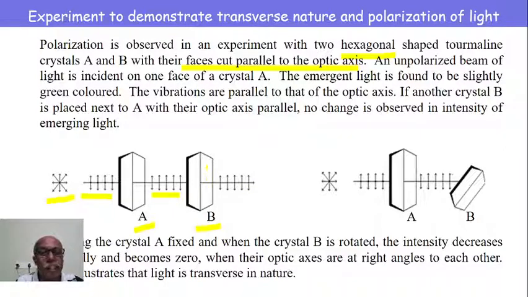Similarly, if we continue to rotate B in the same direction, the intensity of light gradually increases and becomes maximum again when the axes become parallel. So, for one complete rotation of B, the intensity of light coming out of B varies between 0 and maximum twice. This confirms that light is completely plane polarized, and this also confirms the transverse nature of light.